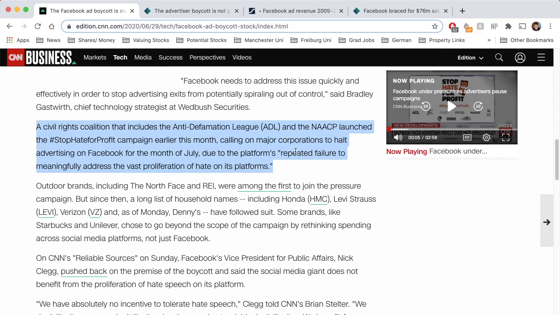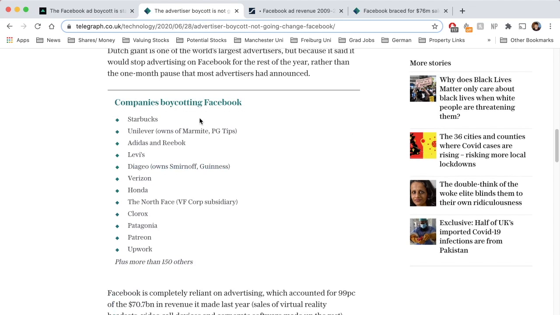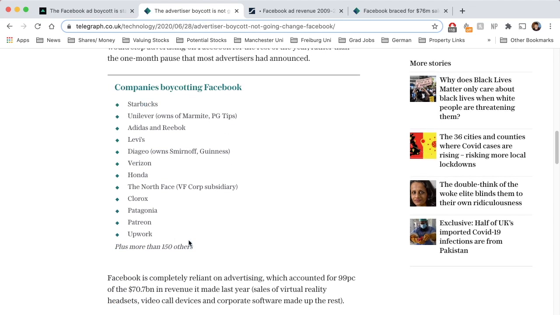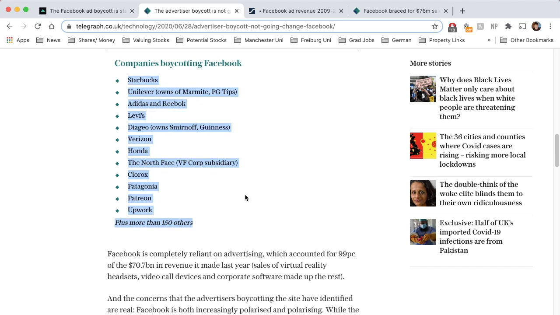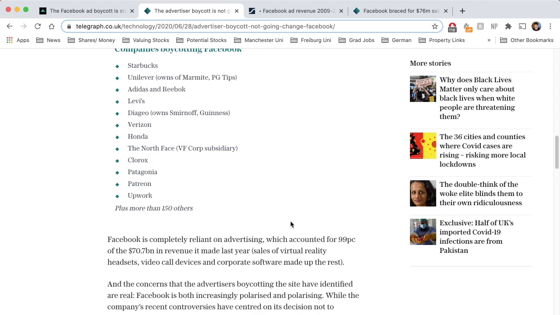Due to the platform's repeated failure to meaningfully address the vast proliferation of hate on its platforms. So pretty serious allegations there. And if we scroll down here, you can see there are more than 150 companies boycotting Facebook, and a lot of them, some of the biggest ones here, are massive household names. So obviously that would concern investors, and clearly it spooked them because the stock has dropped 8%.